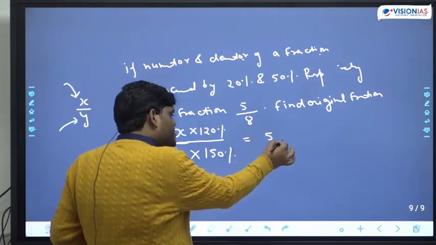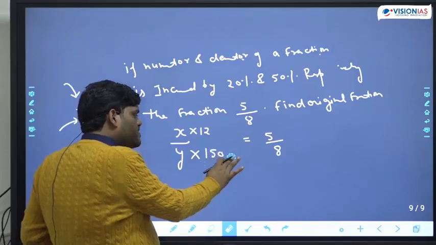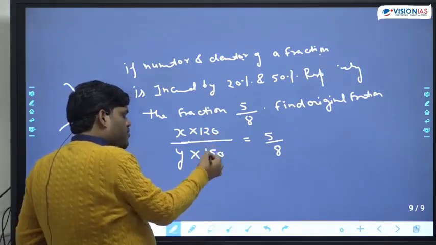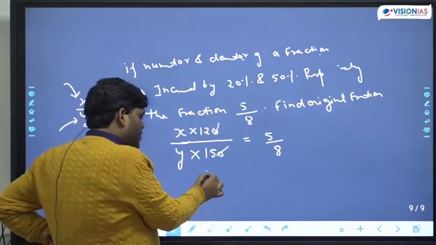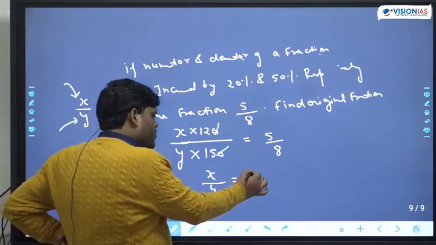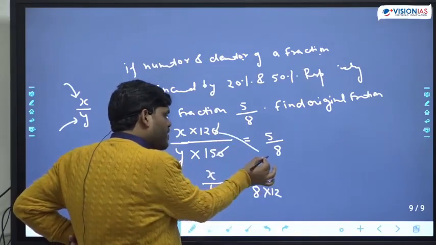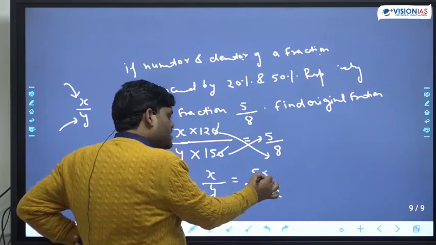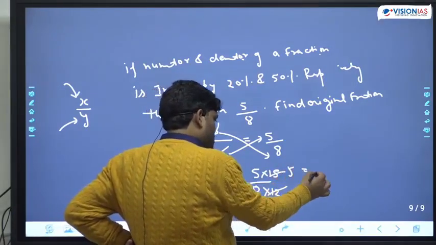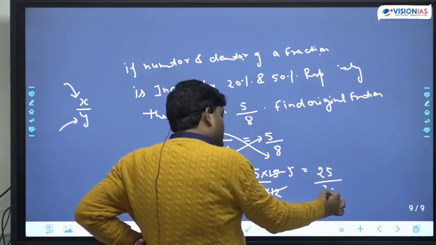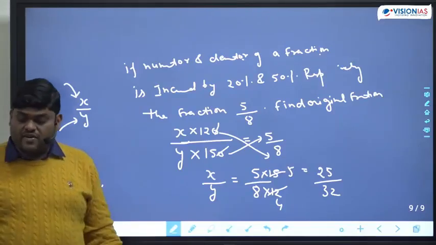And now the number is 5 by 8. Percent is there on both sides, so we can simply remove the percent sign. Now we can cut this thing. Now from here we can say x upon y is equal to 5 upon 8. The cross multiplication, 12 will come on this side, 15 will come on this side. That means the original fraction is 25 upon 32.